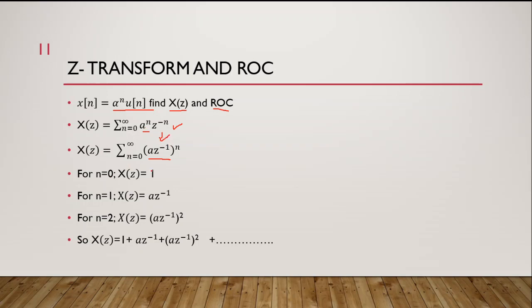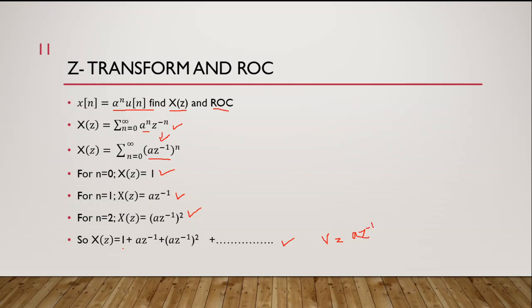Now if I put n equal to 0, we get 1. For n equal to 1, we get a z power minus 1. For n equal to 2, a squared z power minus 2. So my z transform will be the summation of all these, running till infinity. It will be 1 plus a z power minus 1, plus a z power minus 1 whole square, and so on. Now if you look at this, this is a geometric expression, with common ratio r equal to a z power minus 1. So this is actually a geometric progression.